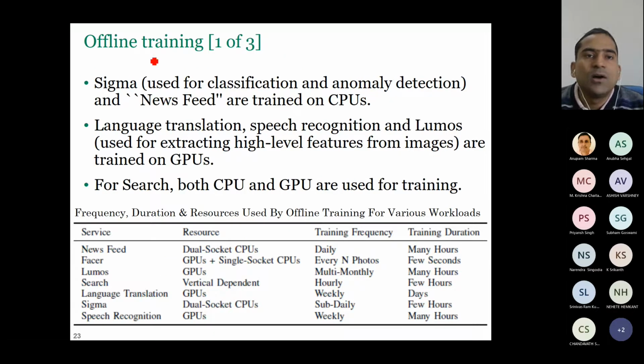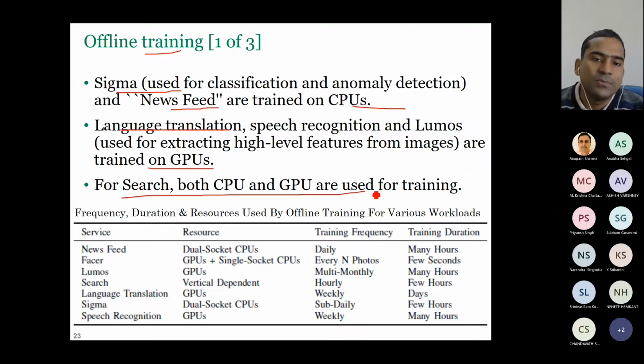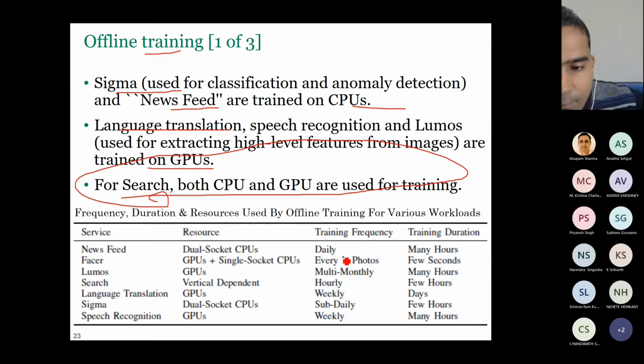Now let's see how they do training. Some of the models are trained on CPUs, some models are trained on GPUs, and some models are trained on both CPU and GPU. The main point you have to see is why these decisions are made. It's not arbitrary, this on CPU, this on GPU, because some things need to be trained daily, because of news feed. So some models may have a lot of training need.